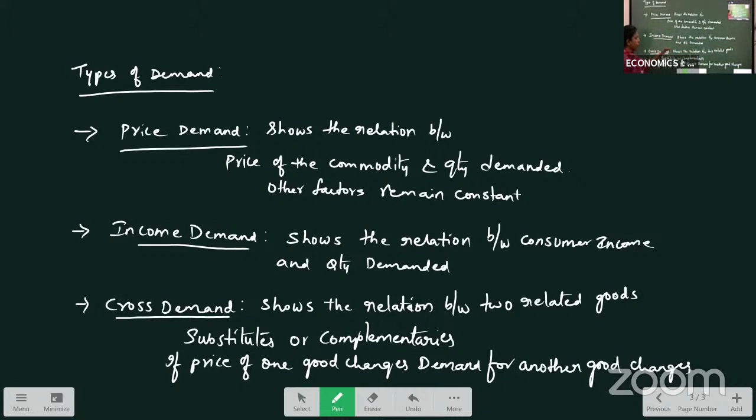Cross demand shows the relation between two related goods which are either substitutes or complementaries. So if price of one good changes, demand for another good also changes. Okay, so these are important for your 2 marks again. Types of demand we are having, that is price demand, income demand and cross demand.